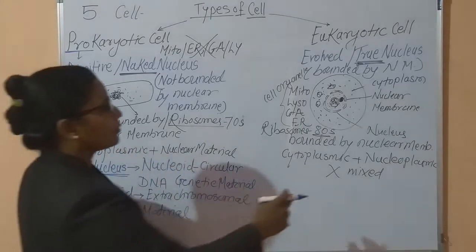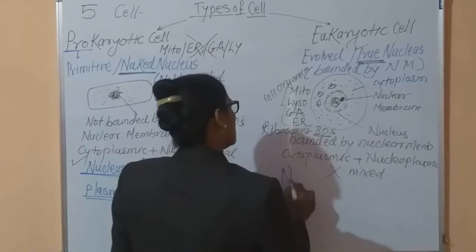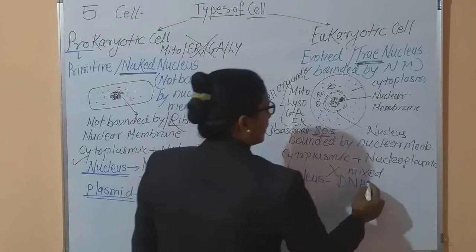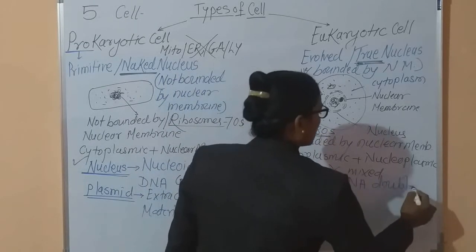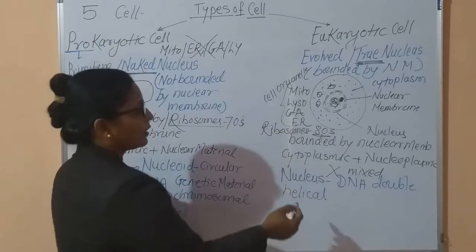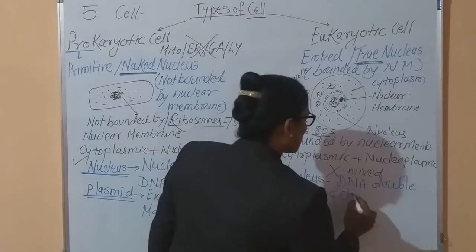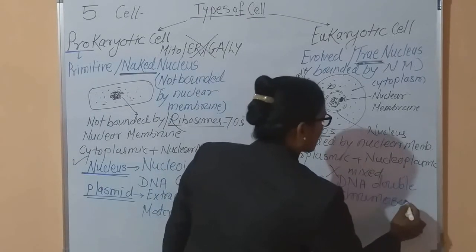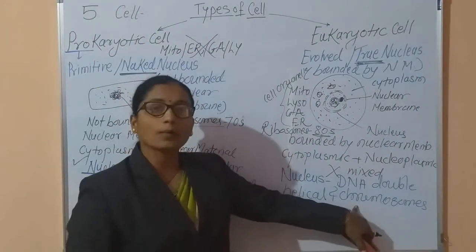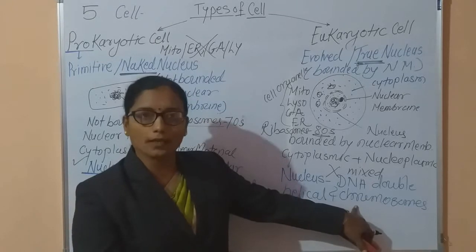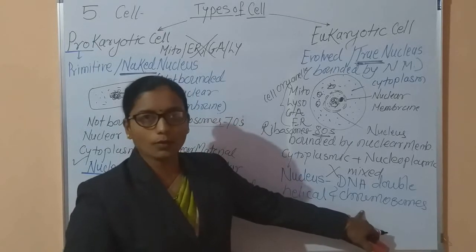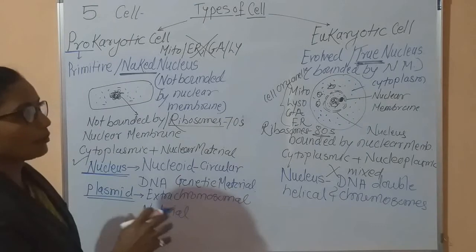But in case of this eukaryotic cell, inside the nucleus, DNA is present, and this DNA is double helical structure or double stranded. Also chromosomes are present. These chromosomes are the bearers of the hereditary or the genetic material. This is also one of the important differences between these two cells.